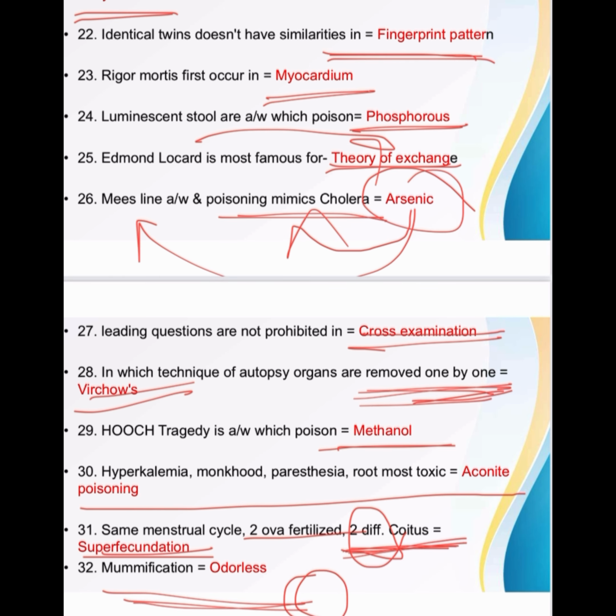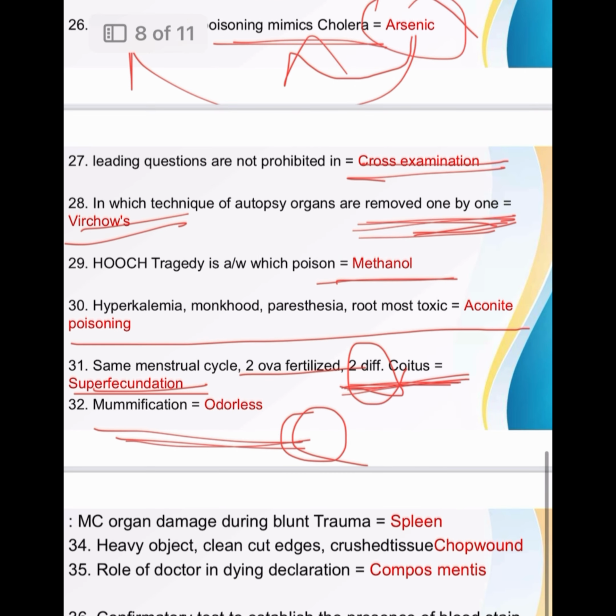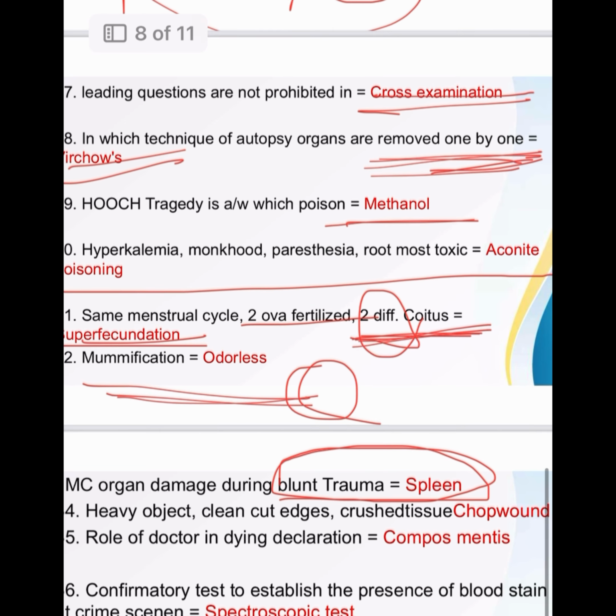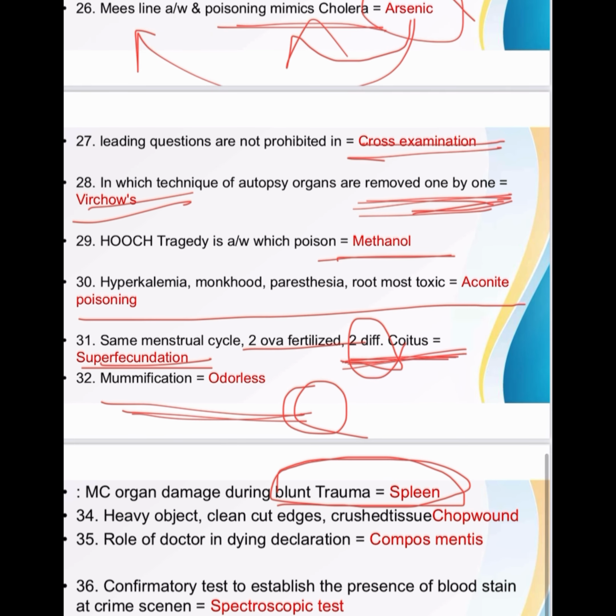Then most common organ damage during blunt trauma is spleen. So in seatbelt injury, mesentery; in blunt trauma, most commonly spleen. Heavy object, clean cut edges, crushed tissue is an example of chop wound. Then the role of doctor in dying declaration is known as compos mentis.